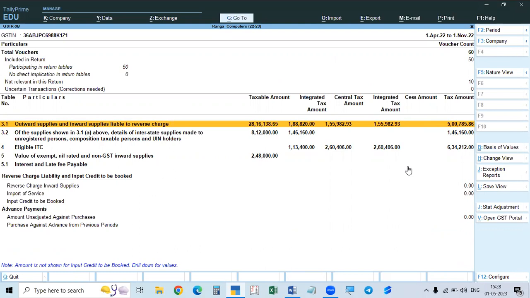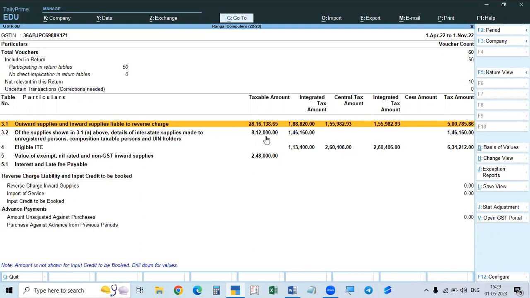And whatever we purchased, we get the ITC, so that will be shown as eligible ITC. They will not show the taxable value. So integrated tax, central tax, integrated tax, showing differently. Integrated tax, central tax, and this is state tax. Sales, state and central will be the same. Integrated will be different. And this is the total amount of tax that is ITC available.